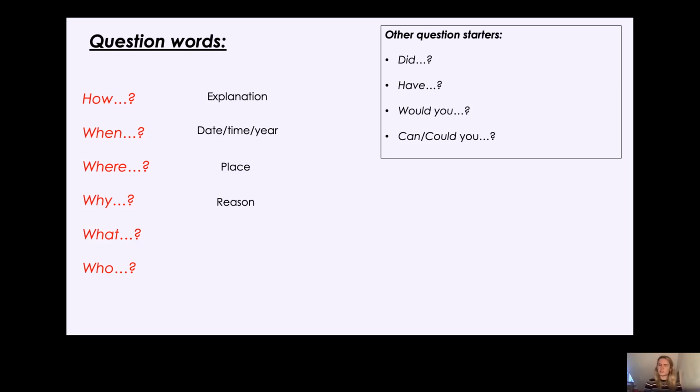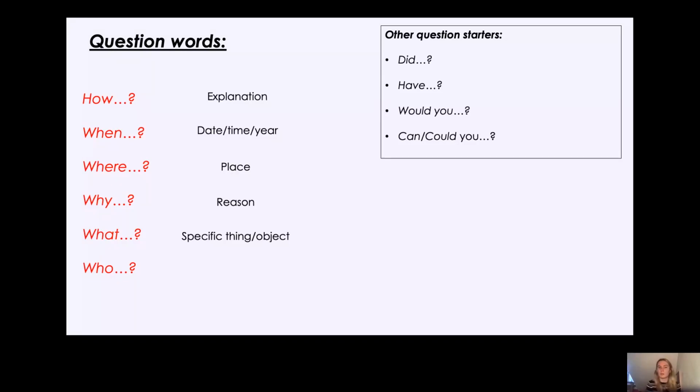Then what? What is what asking you? Well, what is asking you for a specific thing or an object. So you could say, what is your name? And they will tell you their name. You'll say, what is that? They might say, that is a tree. Okay, so you are looking for a specific piece of information, a specific thing or a specific object.